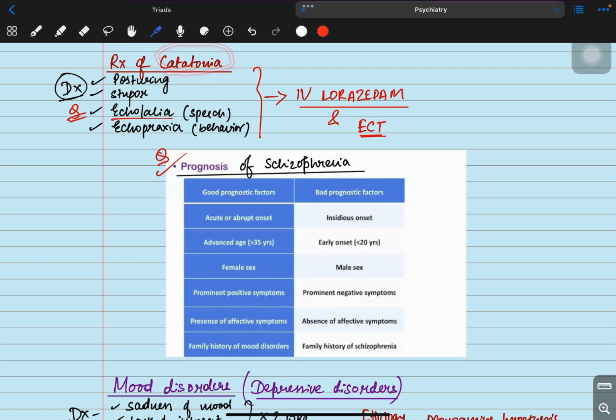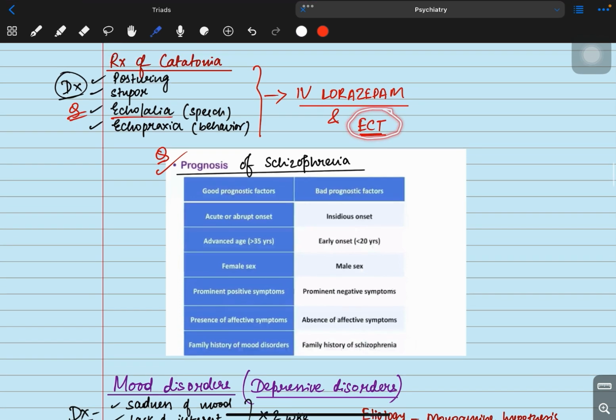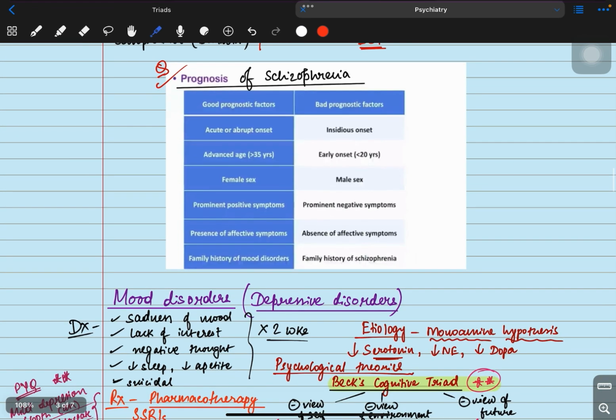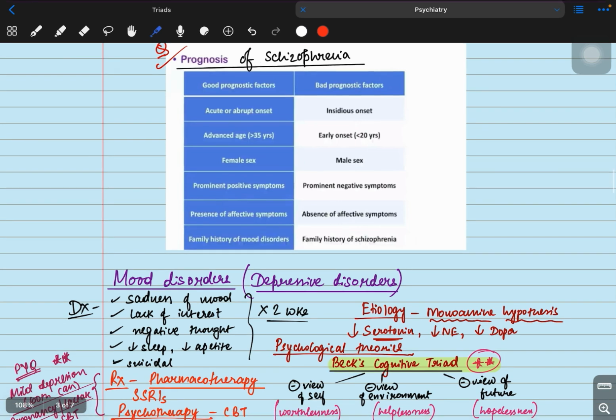So what is the treatment? The treatment is IV lorazepam. And also we can give electroconvulsive therapy, ECT. Here we are not discussing everything in detail. We are only understanding the main topics, the high yield topics, which have a high probability of coming in the exam.